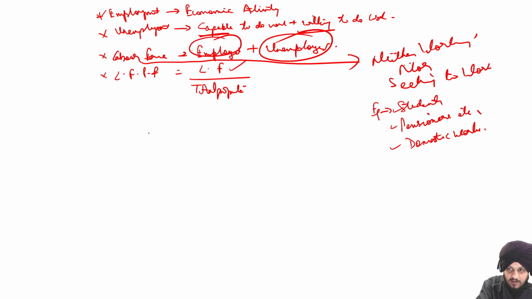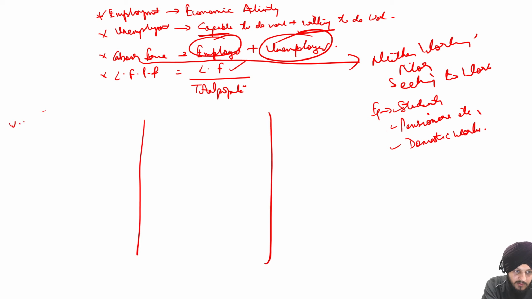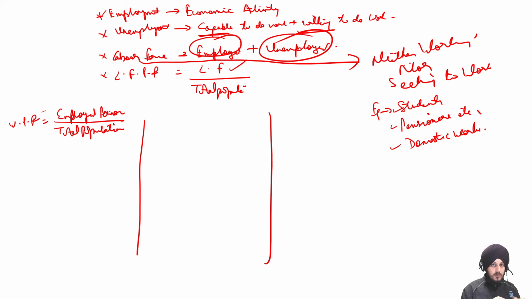Now, there are a few other small important key terms, such as the worker participation rate. What do we mean by worker participation rate? It means the total number of employed persons out of the total population. Now, there is another term, very similar to worker population rate but different from it, which is the employment rate.